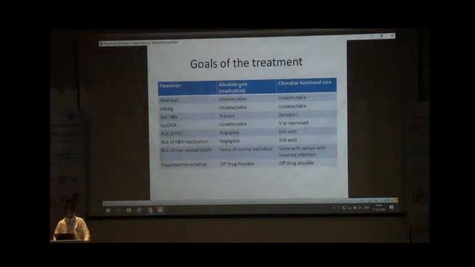So what are the goals of treatment of hepatitis B virus? One is absolute cure, another one is clinical cure or functional cure. Absolute cure is no virus, no viral DNA, no surface antigen, and no activity of cccDNA in the hepatocytes. On the other hand, in the clinical cure, there is no DNA, no surface antigen, but there is persistence or variable expression of the cccDNA in the hepatocytes. With most of the available treatment options, we can achieve only the clinical or functional cure. And this is also good because the outcome of these patients is the same as a person with a resolved infection.